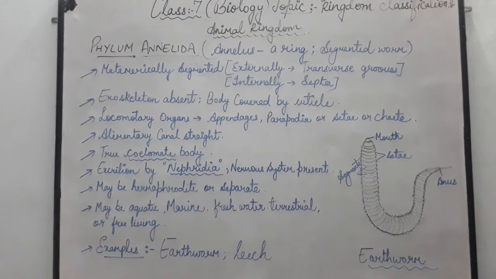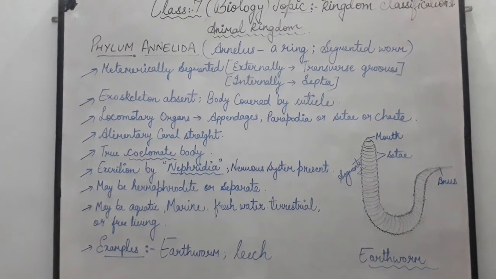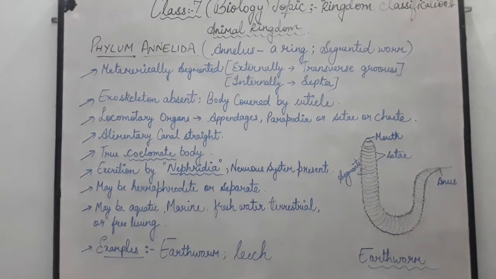Next, their alimentary canal is straight. Just like the phylum Nematoda, their alimentary canal is also straight. That is, the passage of food is very straight from mouth to anus. It is a tube-like structure inside their body, and it is complete and extends from mouth to anus.